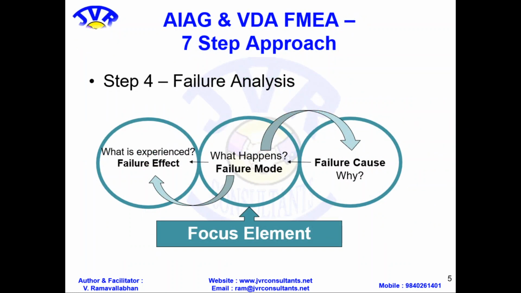So to understand the failure, first we see the effect. For example, if we have a headache, we feel that the head is paining. That is the effect you are sensing first. That is what you experience, the effect. Then what is a failure mode? Your nerves got tired. The blood circulation, whatever is happening in the tired nerve, is creating some problem. That may be some failure mode.